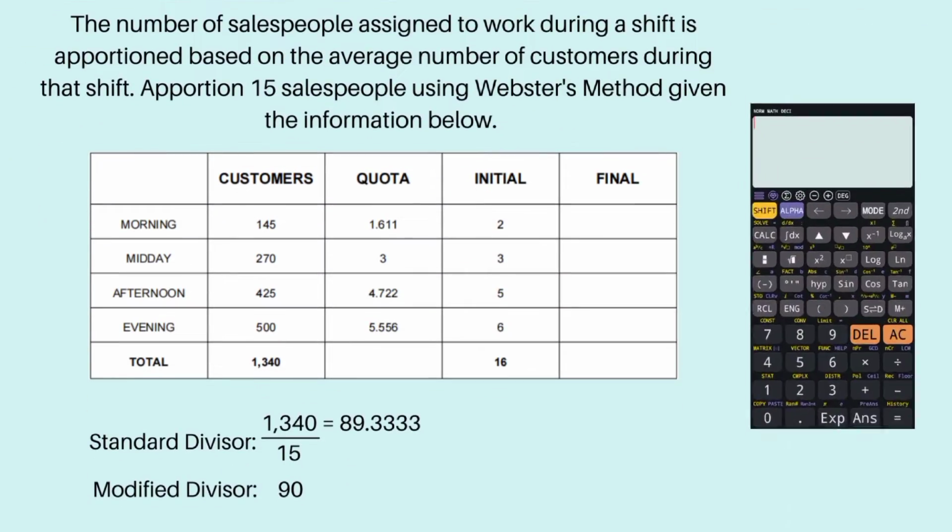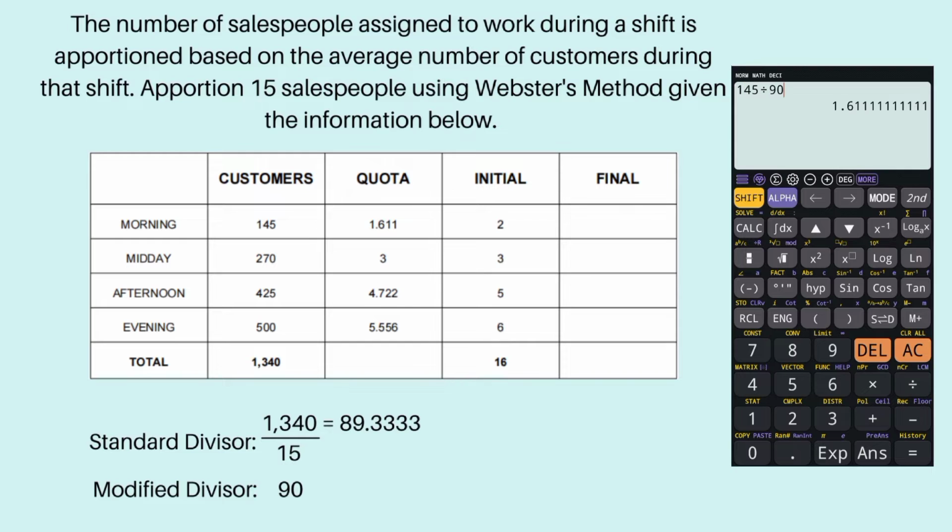Let's try 90 as a modified divisor to check if it matches the given. We will use the calculator to get the quotas needed, round them, and add them to compare. As you can see, it still doesn't match our given, so we are going to adjust it more.